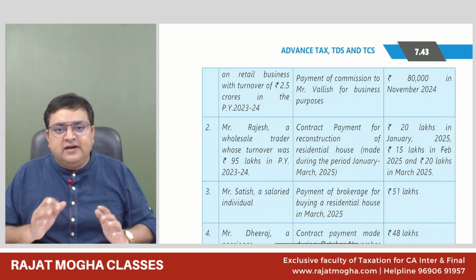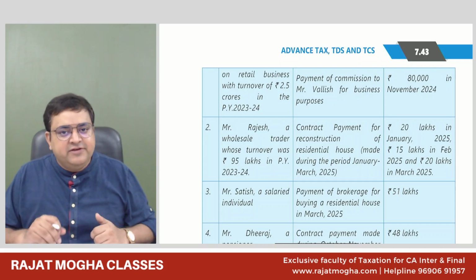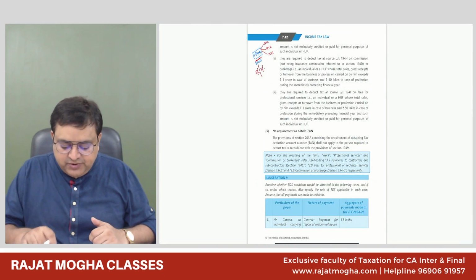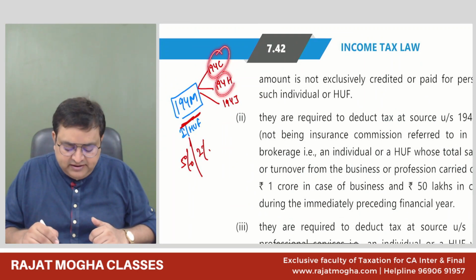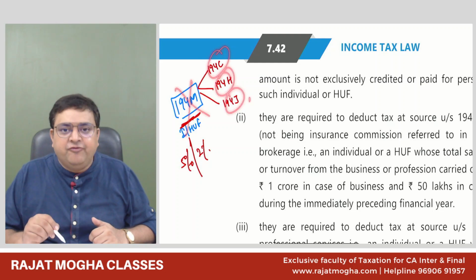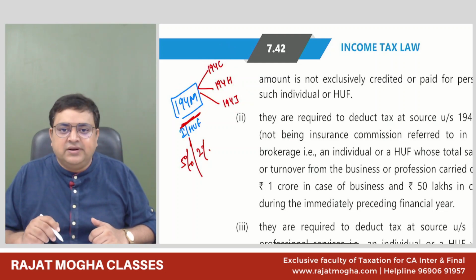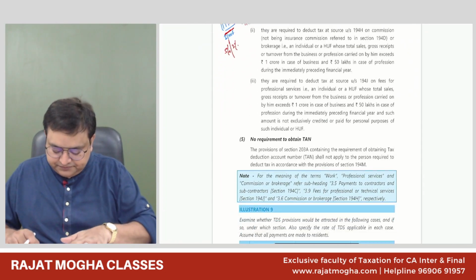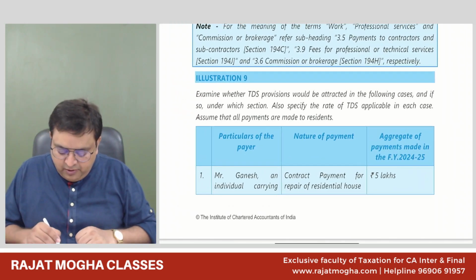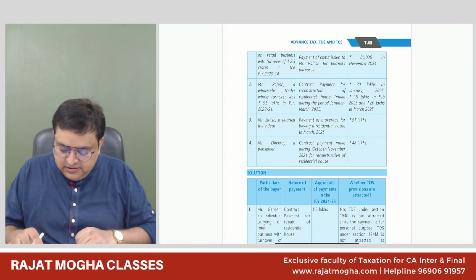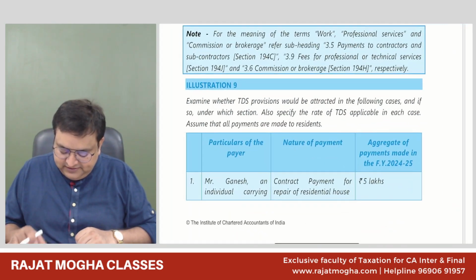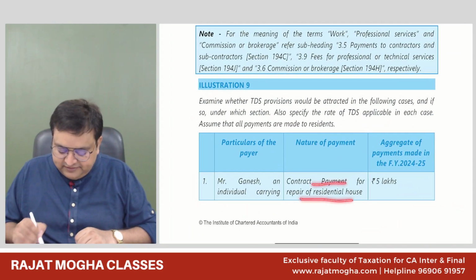Please tell me, is he a small individual or a big individual? Big individual. So if he is a big individual, and if he is making payments related to his business, he can come in either of these sections. He will not come in 194M because he's a big individual. Agree? Now, what payment has he made? Contract payment for repair of residential house. So he has made a payment for a residential house.